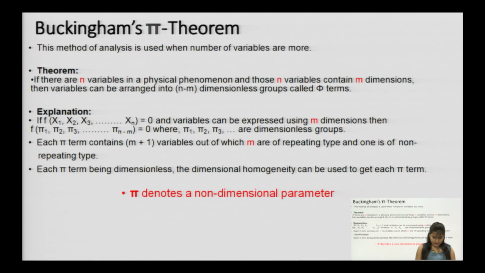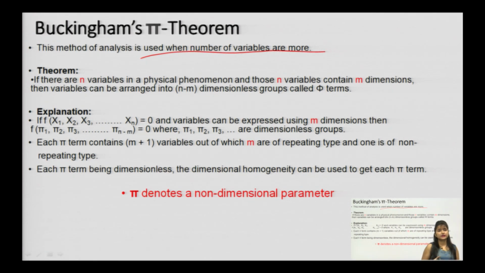If you see the Buckingham pi theorem, there you can see the method of analysis used when the number of variables is more. Again, this came into the picture only when Rayleigh's method failed because of the constraint on the number of variables. Now, what does the theorem state?